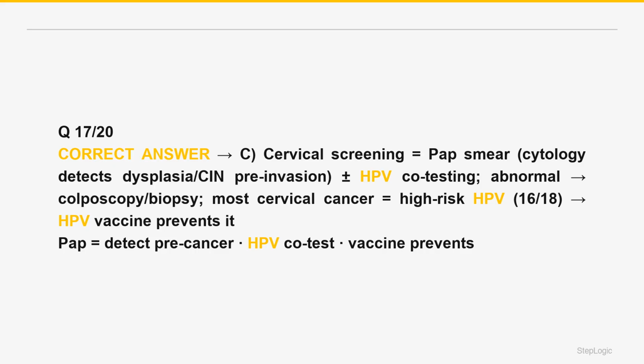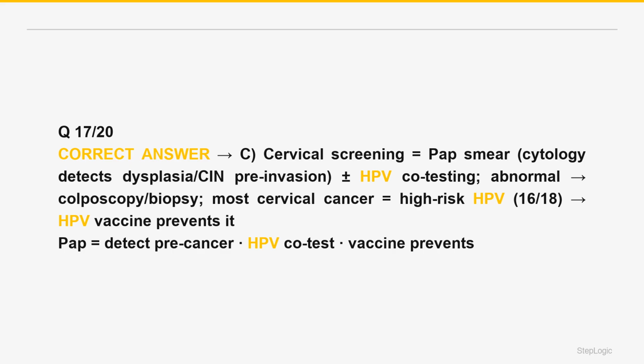The workflow and prevention are high yield. An abnormal Pap and HPV result leads to colposcopy with directed biopsy to confirm and grade the lesion. High-grade lesions are treated, e.g. LEEP or excision, to prevent progression.